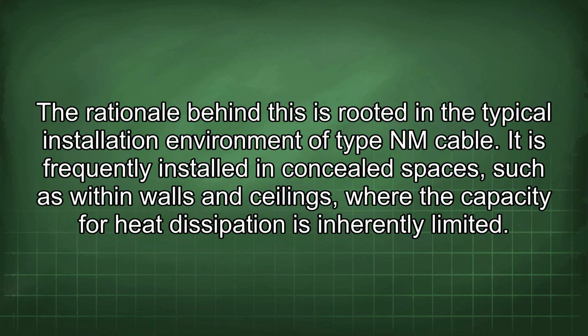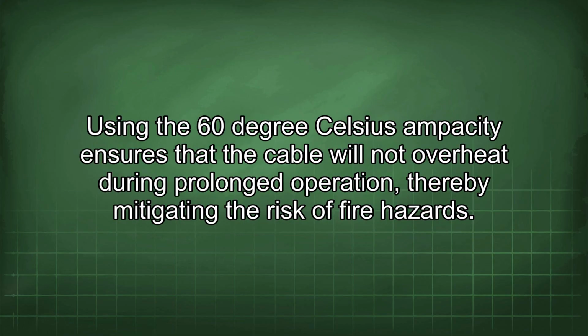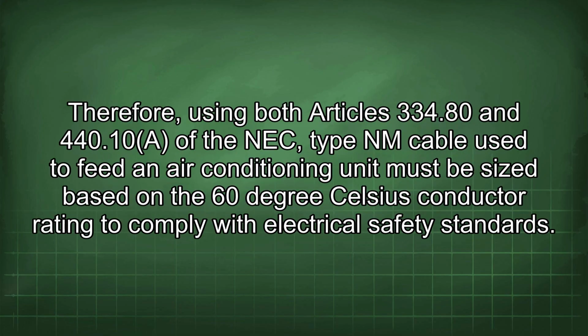rating. The rationale behind this is rooted in the typical installation environment of type NM cable. It is frequently installed in concealed spaces such as within walls and ceilings, where the capacity for heat dissipation is inherently limited. Using the 60°C ampacity ensures that the cable will not overheat during prolonged operation, thereby mitigating the risk of fire hazards. Therefore, using both Articles 334.80 and 440.10 of the NEC, type NM cable used to feed an air conditioning unit must be sized based on the 60°C conductor rating to comply with electrical safety standards.